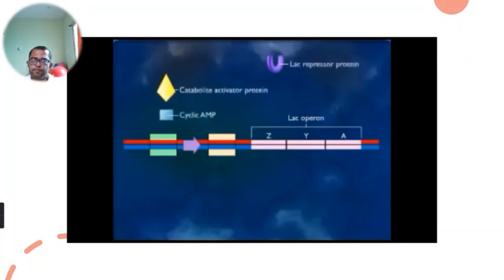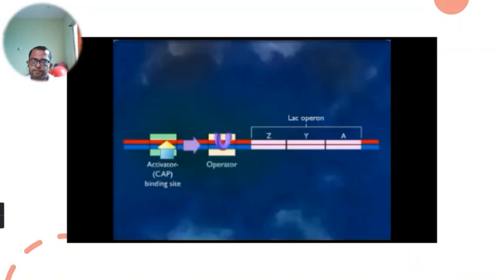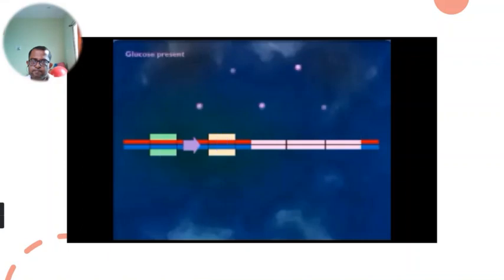Many bacteria grow on glucose before they utilize other compounds such as lactose as a growth substrate when both are present in the medium. Transcription of the lactose operon is controlled by 2 regulatory proteins. The catabolite activator protein can bind to the activator binding site and facilitate transcription, and the lac repressor protein can bind to the operator site and block transcription. The catabolite activator protein can bind to the activator binding site only if cyclic AMP is bound to it.